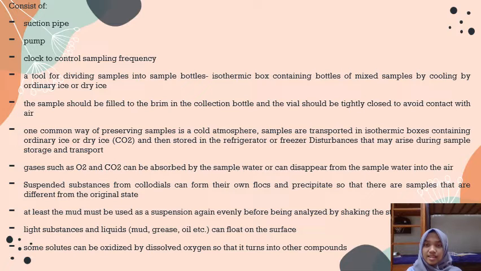Disturbance that might arise during sample storage and transport. Gas such as oxygen and carbon dioxide can be absorbed by the sample water or can disappear from the sample water into the air. Suspended substances from colloidal can form their own flocs and precipitate so that there are samples that are different from the original state.